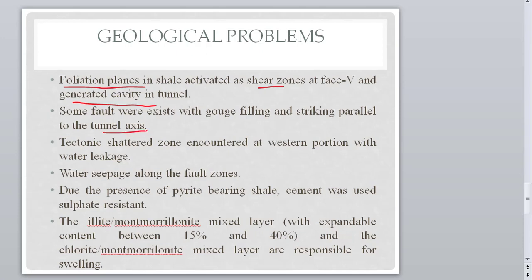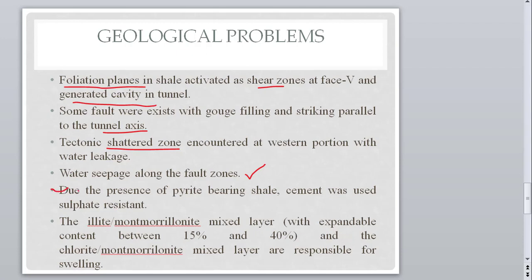Then there are some tectonic shattered zones, because the lithology is flaggy quartzite, flaggy sandstone, and shale, and the shale shows a shattering nature. Due to this shattering zone also, there was lots of water ingression and leakage. Water seepage along the fault zone was also present, and due to this seepage there were lots of problems during the construction of this tunnel.